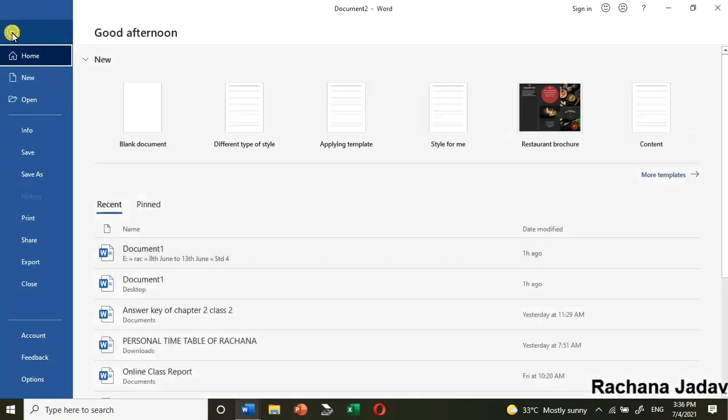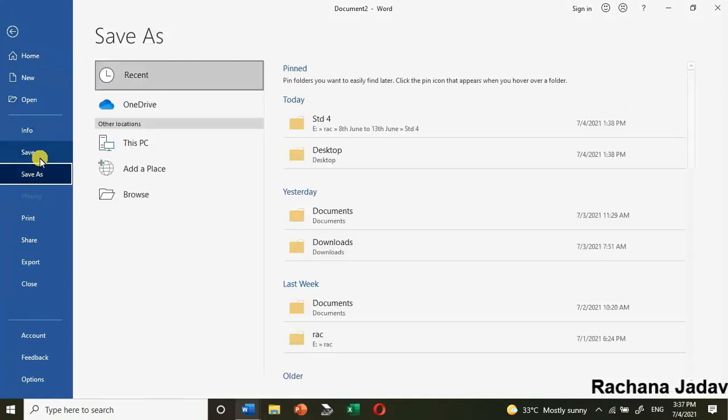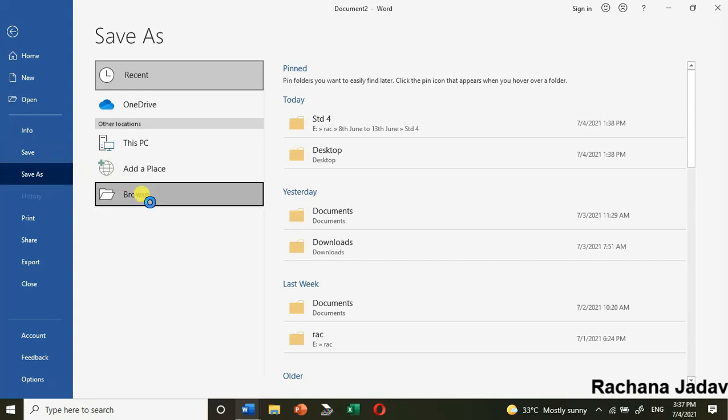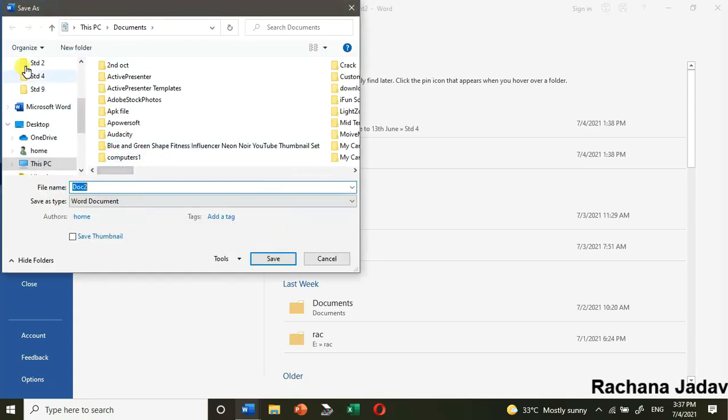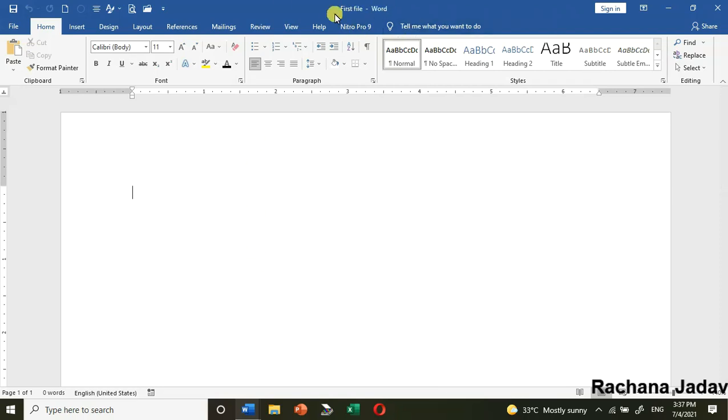Here, I'll just press File and then I will click on Save. So you will see that it will ask me where I want to save it. तो मैं browse करूँगी. You will see the Save As dialog box. यहाँ आपको Save As dialog box मिल रहा है, right? You will give the name, like you want to give first file, like that. I will give the name. Okay, and I will click on Save. Okay, so my file name is changed. आपको टाइटल बार में दिख रहा होगा कि फाइल का नाम चेंज हो गया.